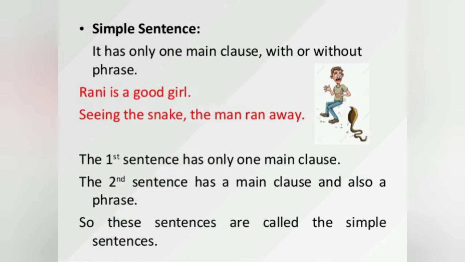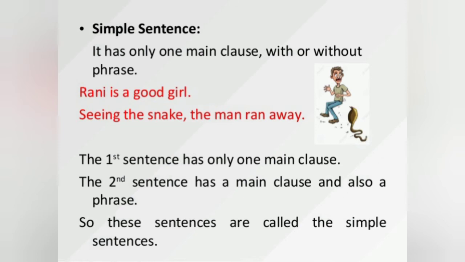2 clauses. Now let us go into the simple sentence. What is the meaning of a simple sentence? A simple sentence has only one main clause with or without a phrase. So, Rani is a good girl. It is a main clause, an independent clause. Rani is a good girl.